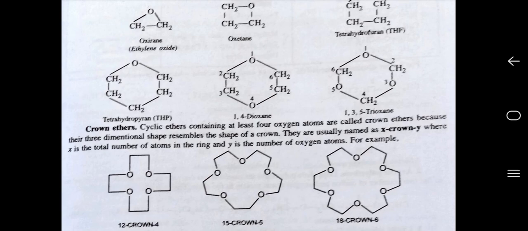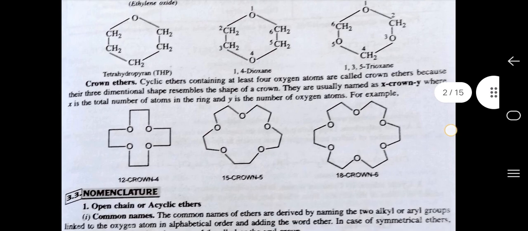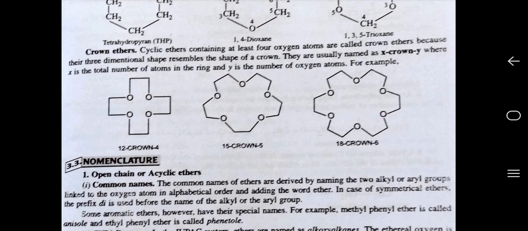They are usually named as X-crown-Y, where X is the total number of atoms in the ring and Y the total number of oxygen atoms. For example, 12-crown-4, where 12 is the number of total atoms and 4 is the number of oxygen atoms present in the compound.